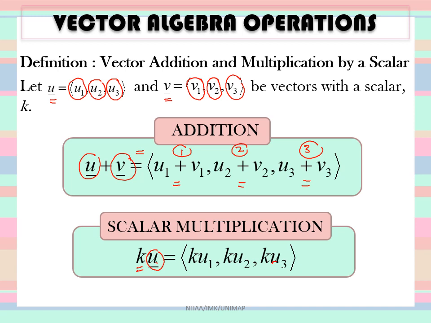For example, let k be equal to 2 and vector u be 2, 1, minus 1.